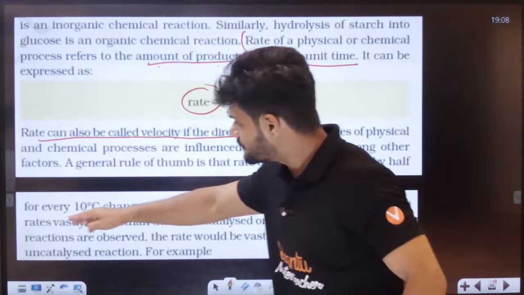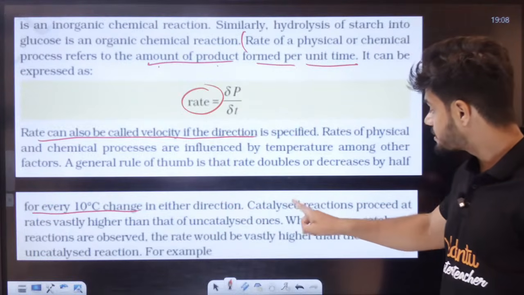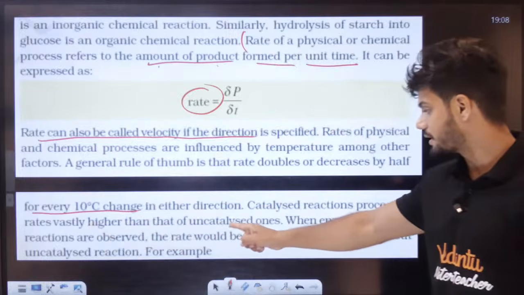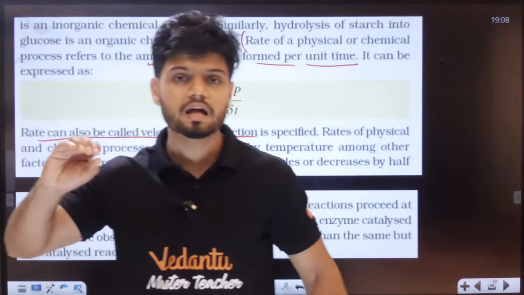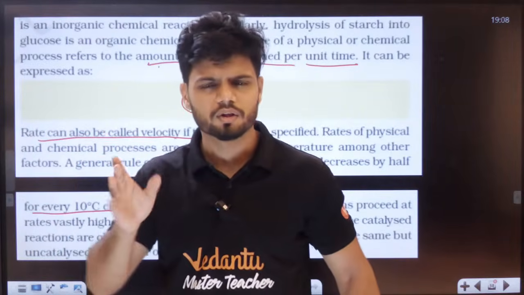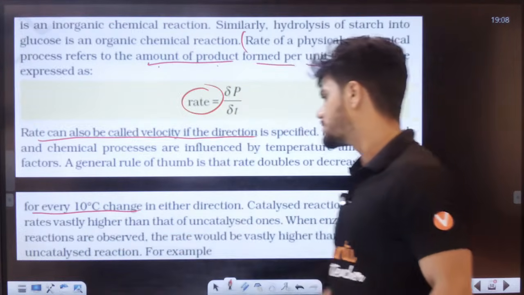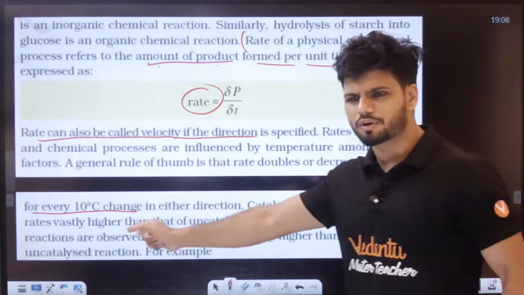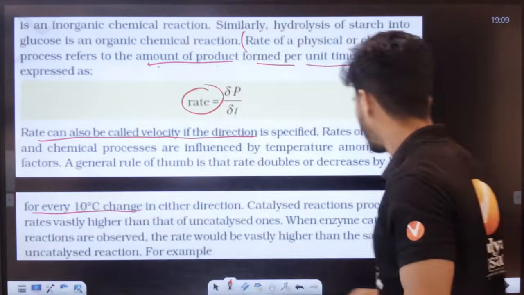For every 10 degrees change in either direction, a catalyzed reaction proceeds at a vastly higher rate than uncatalyzed reactions. That is, if you increase the temperature, the reaction generally happens faster. Decrease the temperature, and it becomes a little slower. But this is again a little contradictory, because a lot of enzymes cannot work at different temperatures.